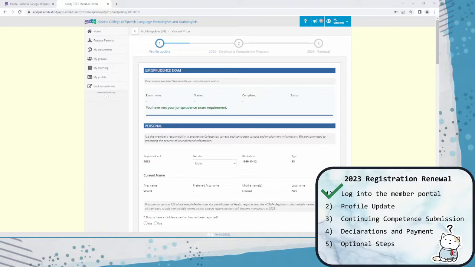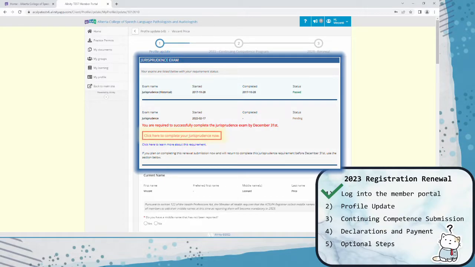The first step of renewal is the profile update, and the first step of the profile update is to take a look at your jurisprudence exam requirements. The exam is due every 5 years for our members, and this box here will alert you to whether or not you need to complete it this year. Our example member here does not have to complete it, and so they have this line here that says you have met your jurisprudence exam requirement. If you do still need to complete your jurisprudence exam this year, it will look like this.